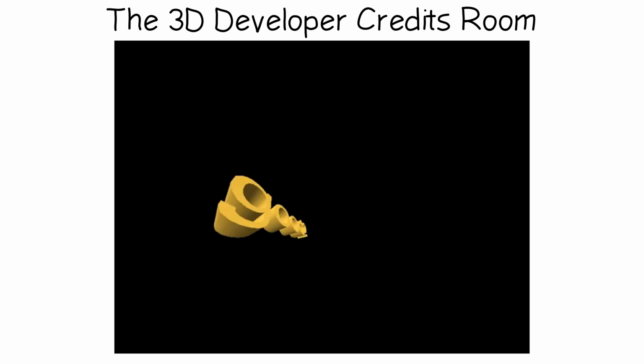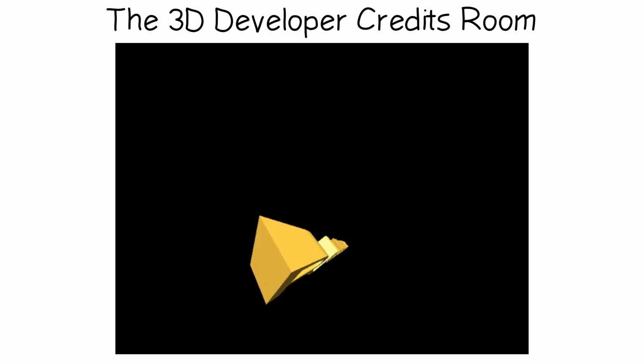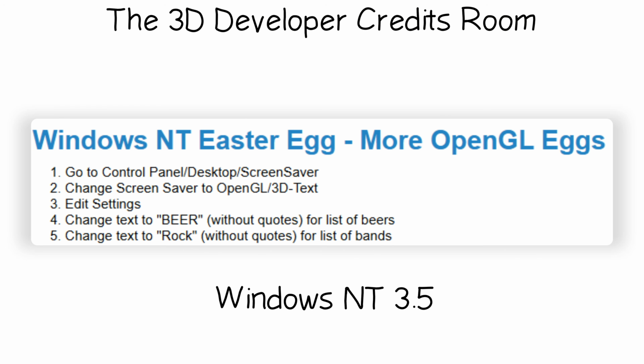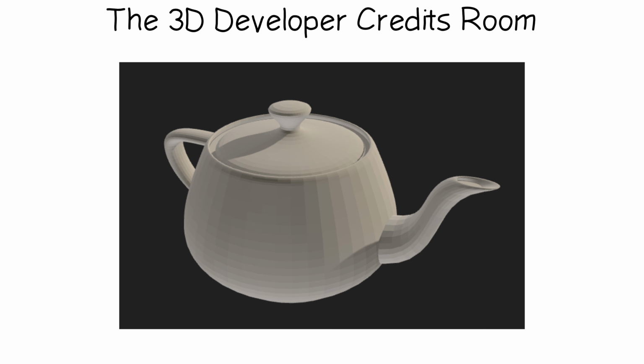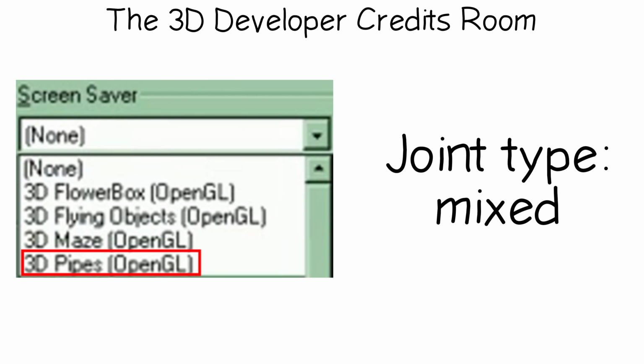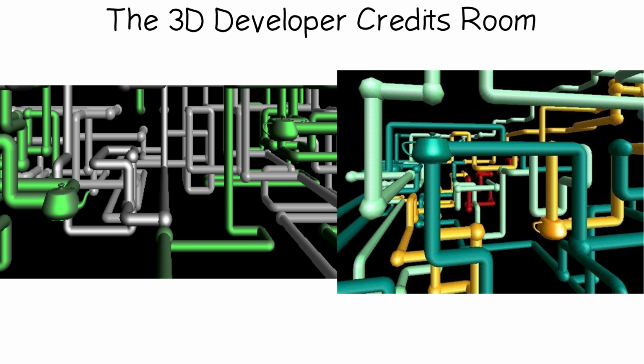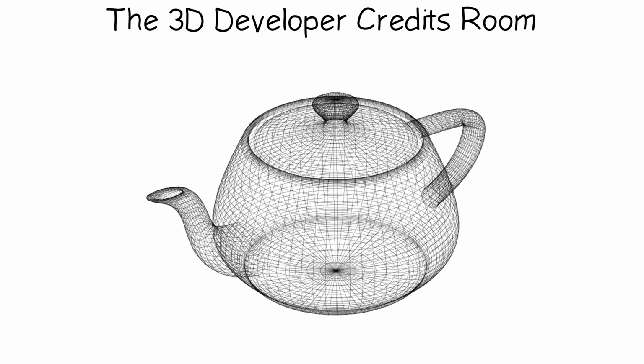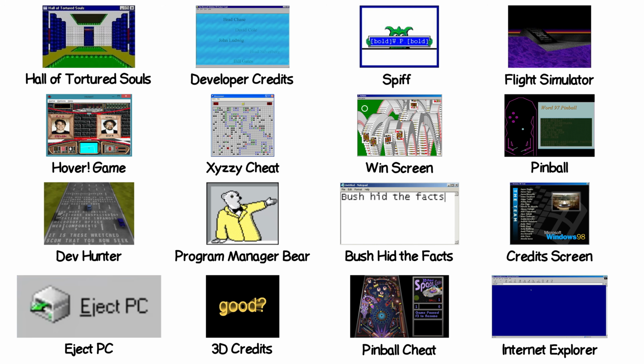Other phrases unlocked random lists. Volcano got you US volcanoes. Beer got you breweries. Rock got you bands. The same screensaver pack also hid the Utah teapot. Set 3D pipes to mixed joints and a teapot randomly appears. It's a 1975 computer graphics icon that every OpenGL developer recognized, an inside joke most users never got.